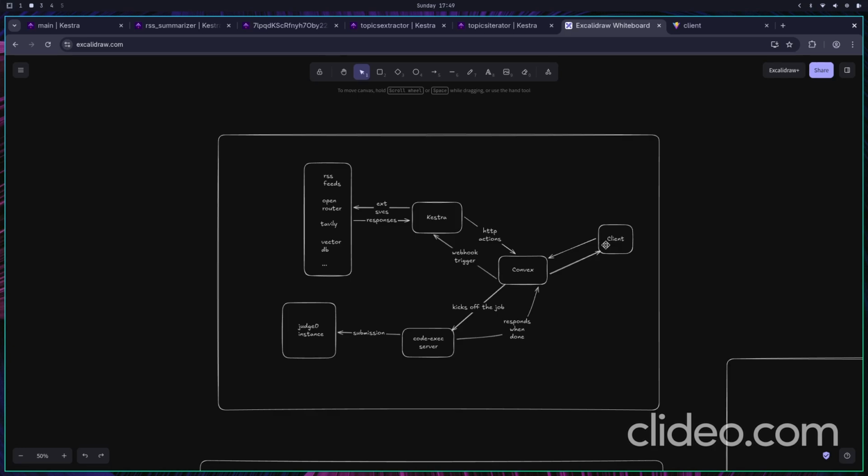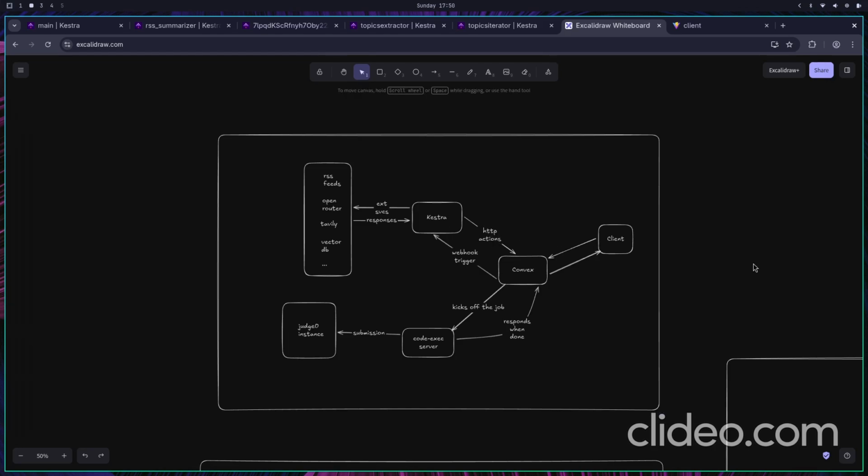Convex pushes the automation jobs, the AI agent jobs, to the Kestra server via webhook triggers. Kestra in the backend communicates with the external systems, let's say the RSS feeds, OpenRouter as our API provider for the AI keys, Tavily web search tools, the vector database, etc. Now Kestra returns the results to Convex via HTTP actions.